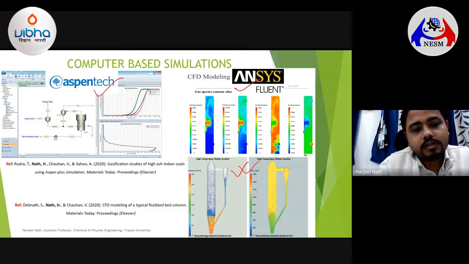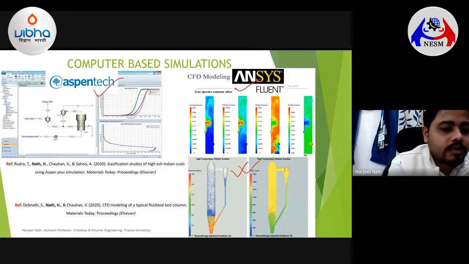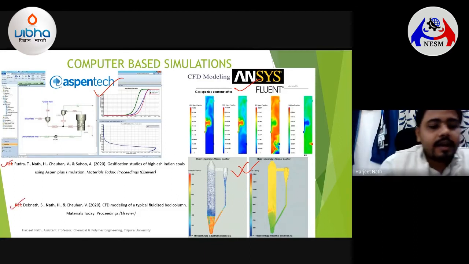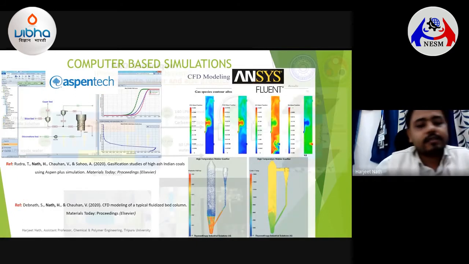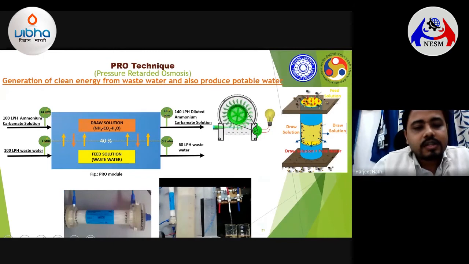So this computer-based simulation can also be used for various purposes. If you would like to get more details about such simulations, you can refer to these journals of mine, and you could get a good idea about the gasification processes and the use of this computer-based simulation in the gasification processes.